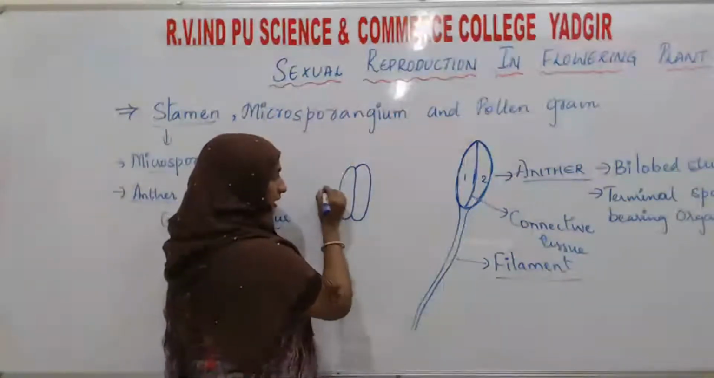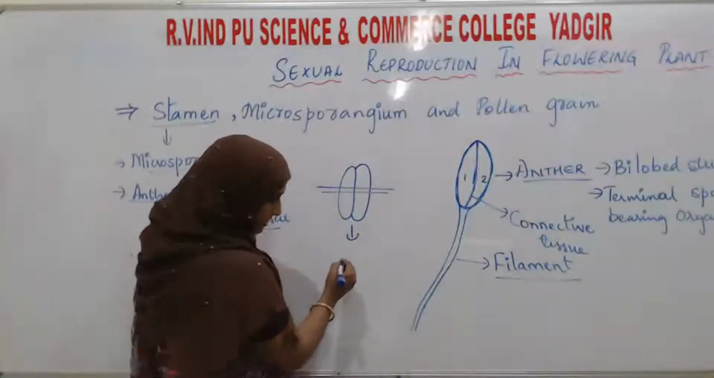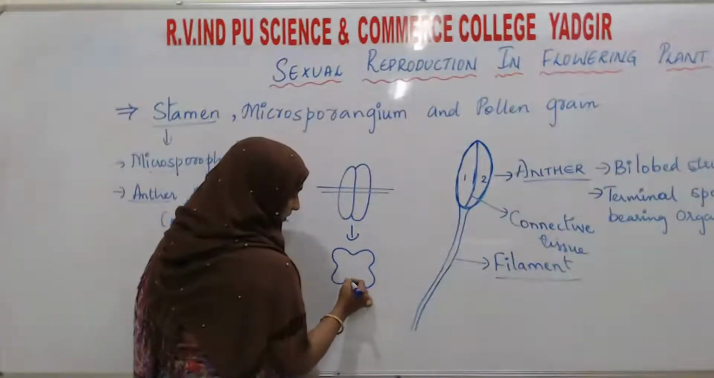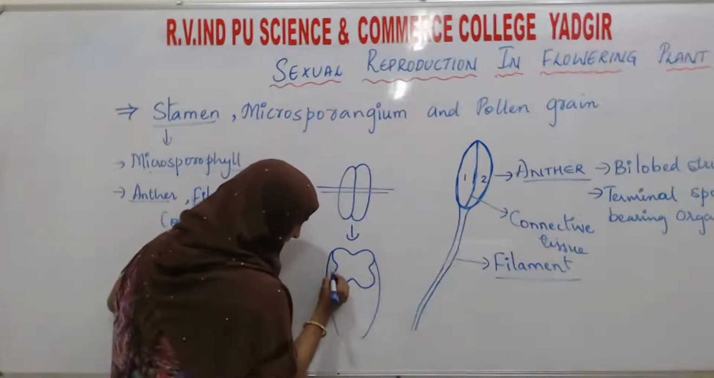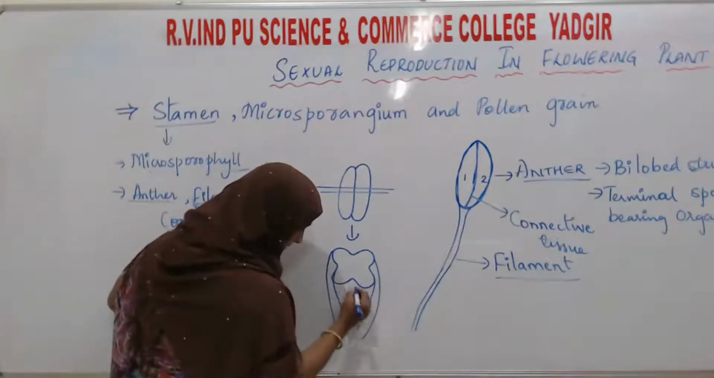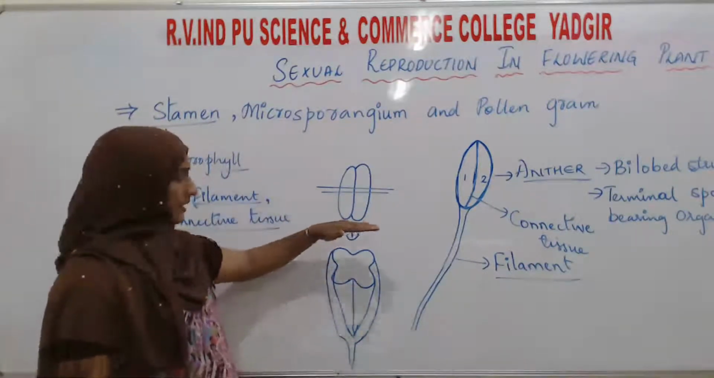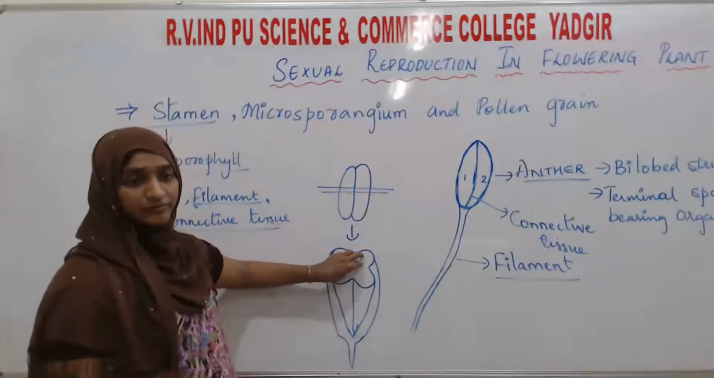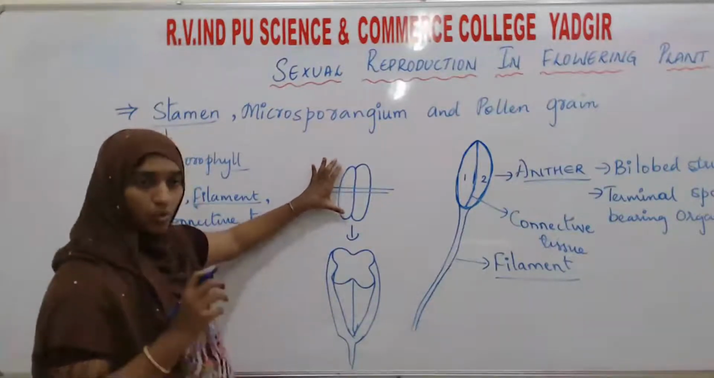If we take a transverse section, if we cut this anther in a transverse way, you can see a structure like this. The anther will be like this. Each lobe of the anther, we are taking only one lobe.